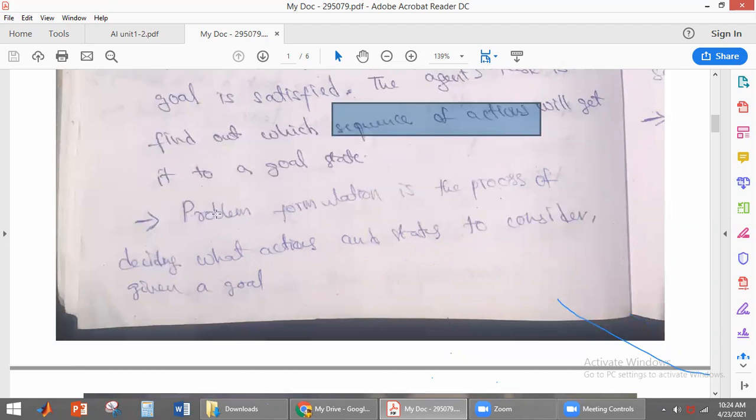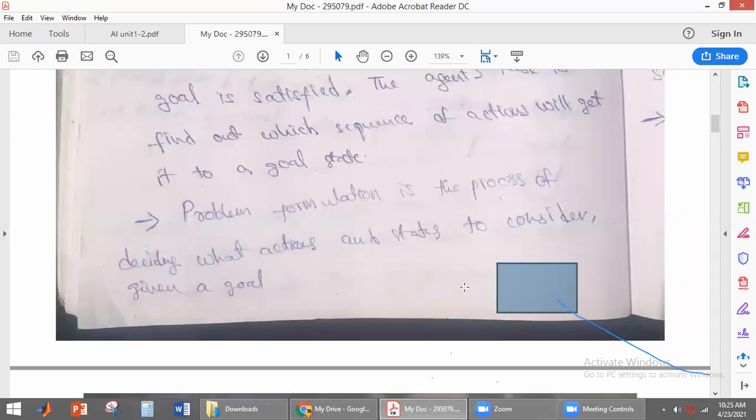Then what is problem formulation here? Problem formulation is the process of deciding what actions and states to consider, given a goal. The goal is given here. It will find out in which direction it has to go and which state it has to reach. We have different paths to reach the carrots, but only if you take the correct path can you reach the carrots.